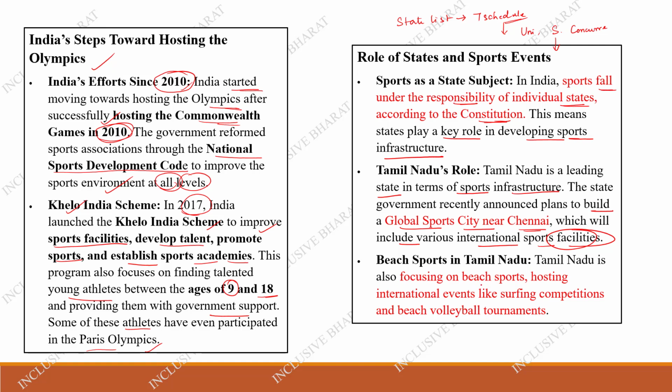Tamil Nadu is also focusing on beach sports because the second largest beach in the world is in India, that is the Marina Beach. It is hosting international events like surfing competitions, beach volleyball tournaments, and many others.